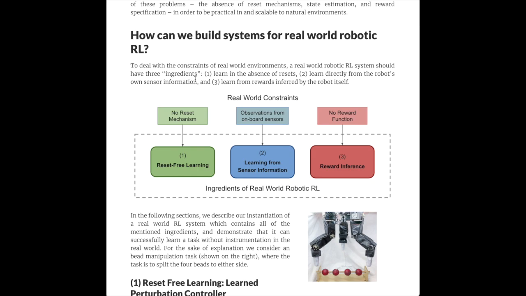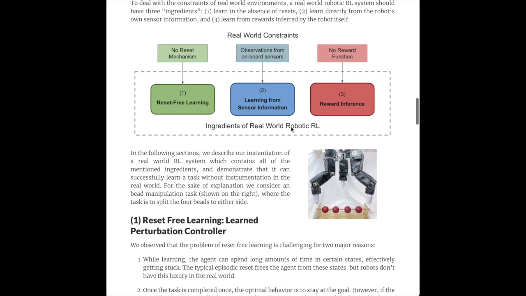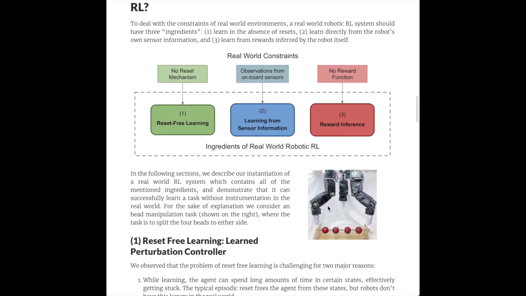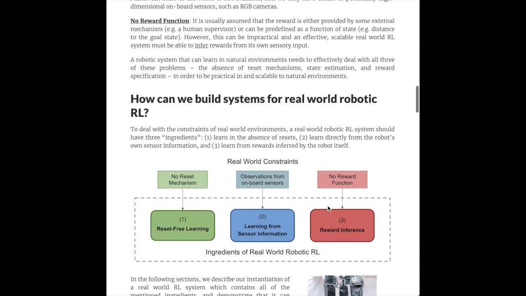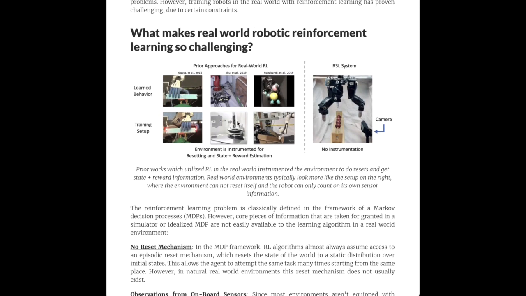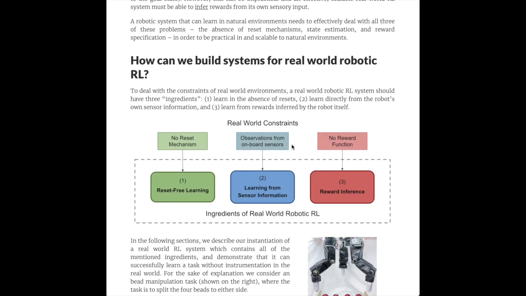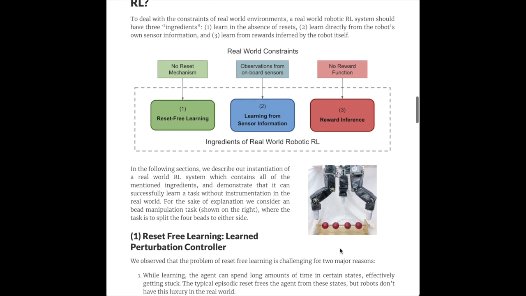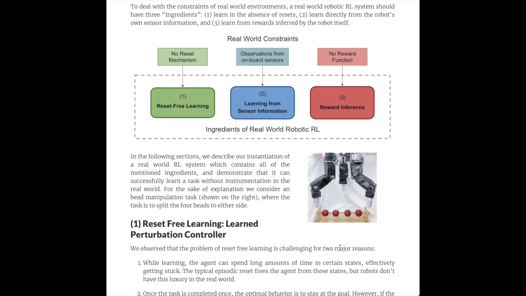The second point they list is that they have to take these observations from these pixel representations. They don't have all this meta information that you get in things like OpenAI Gym, where you have things like the angular velocity on the hip and knee joints in something like the bipedal walking agent. So they have to learn to map from this high dimensional representation into lower dimensional representations that can be used for reinforcement learning. And another component that makes it so tricky is the state might not be Markovian. Markovian is this idea that all you need to predict the future is contained in the current state, and that might not be the case with these pixel inputs.